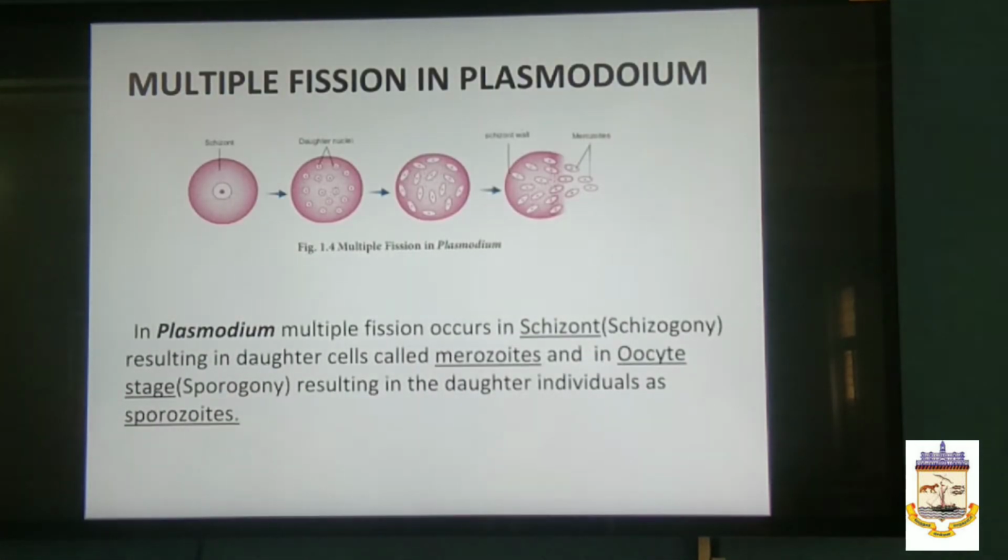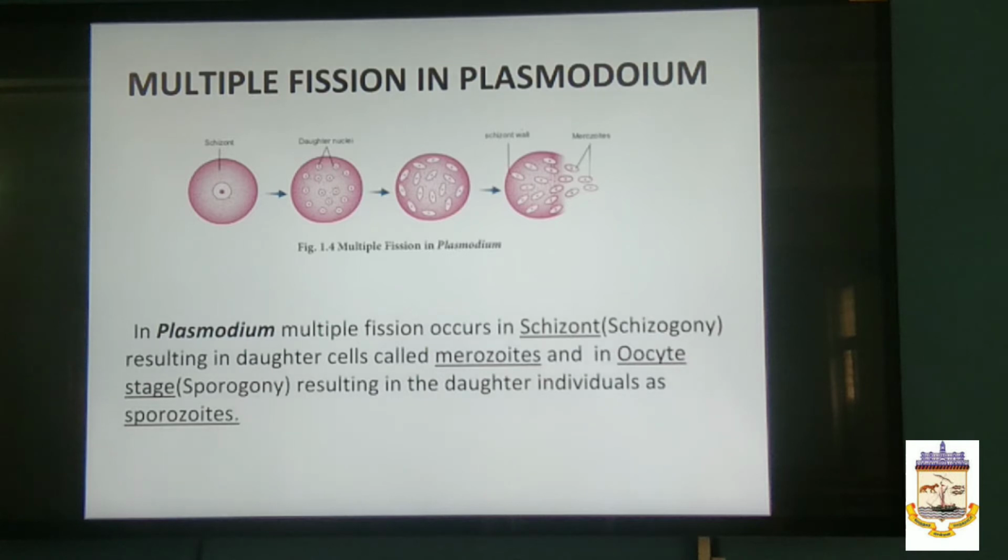The next one, in multiple fission, one example we have taken is Plasmodium for reference. Have you heard of this word Plasmodium? Plasmodium is nothing but the malarial parasite, you would have learnt in your lower classes.